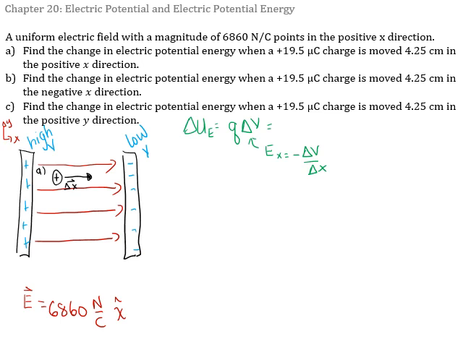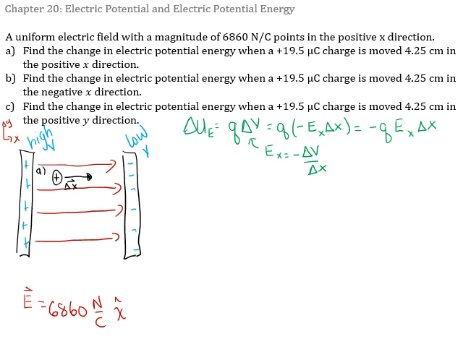So our change in electric potential energy is going to be Q times minus EX times delta X. Then I'll drop the brackets and haul my minus sign out front. Minus Q EX delta X.